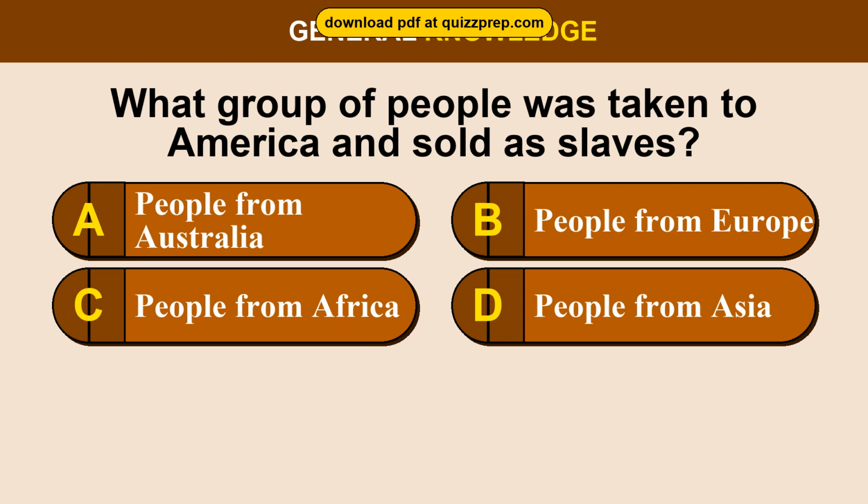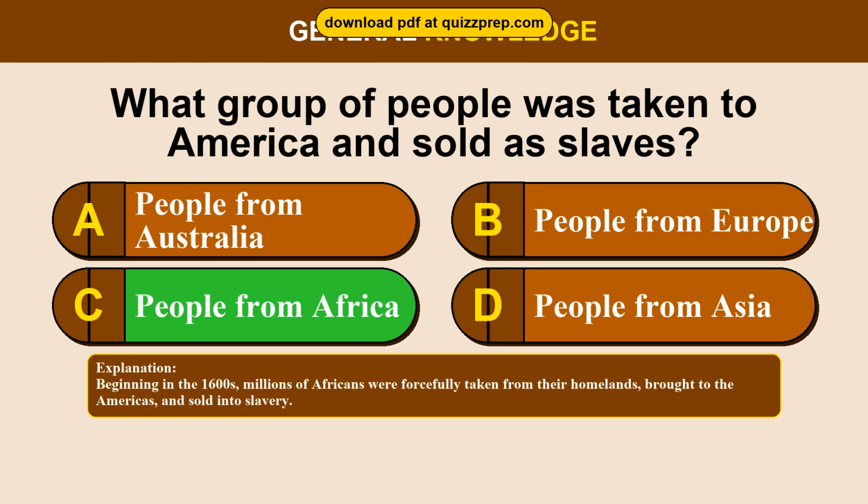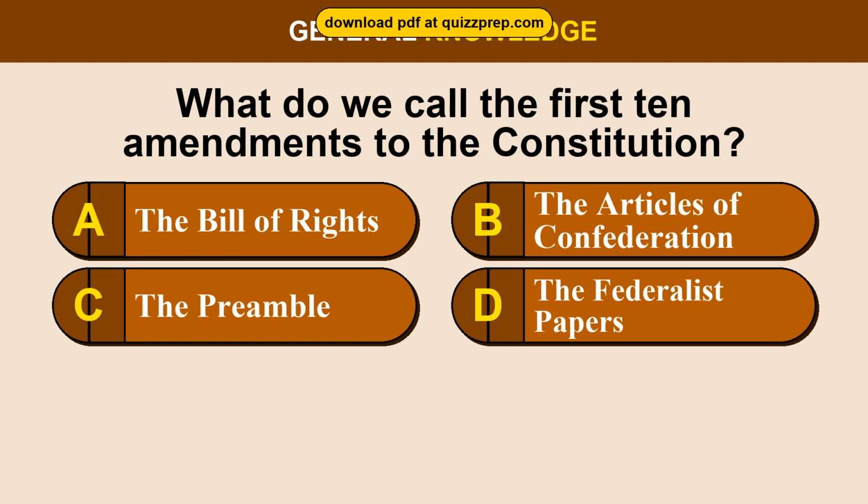Question 90. What group of people was taken to America and sold as slaves? Option A, people from Australia. Option B, people from Europe. Option C, people from Africa. Option D, people from Asia. The correct answer is option C, people from Africa. Beginning in the 1600s, millions of Africans were forcefully taken from their homelands, brought to the Americas, and sold into slavery.